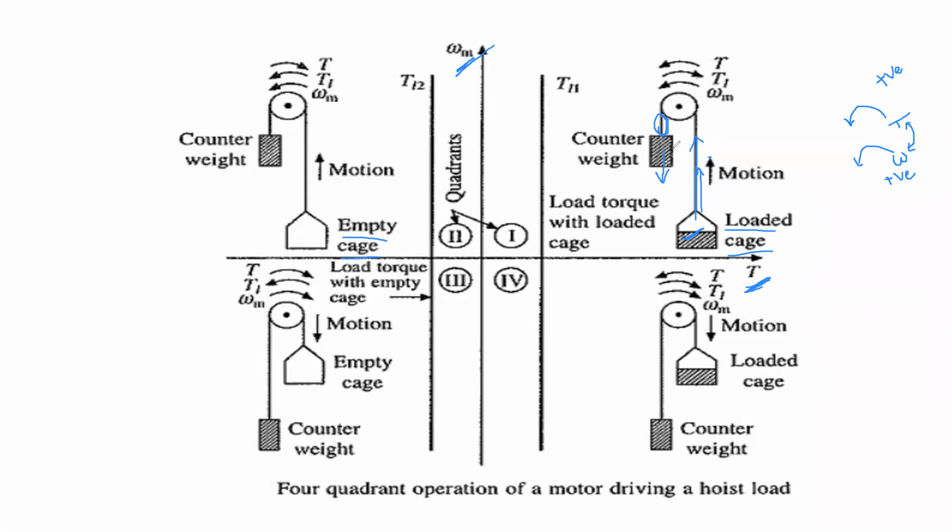With the help of the counterweight, you are going to pull or leave the rope for corresponding cage operation. In the first case, you are taking the loaded cage. And in the second case, you are taking the empty cage. Just think it once, in which case you have to apply the maximum torque, either case 1 or case 2. For which case you have to apply more torque? Case 2, madam. Case 2, you have to apply for more weight.